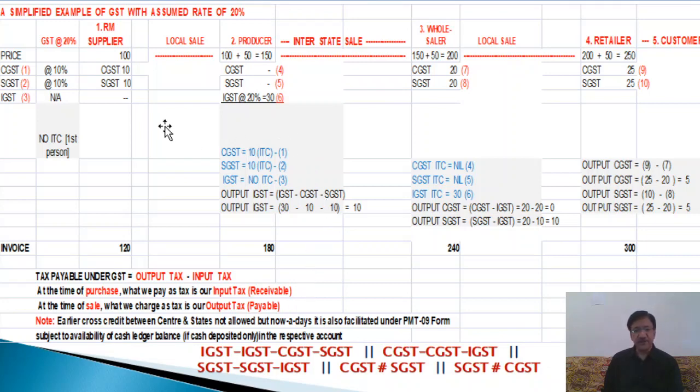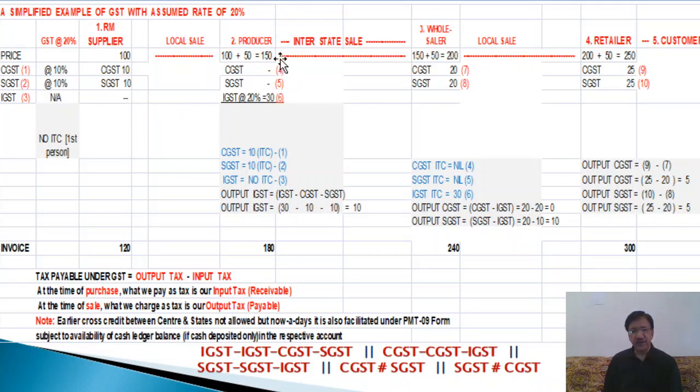Now you see here, we should start from the beginning. Here the raw material supplier is charging rupees 10 and 10, that is CGST 10 and SGST 10, from the producer. Now for the producer, this rupees 10 and 10 is the input tax. So for the producer it is a benefit, and this benefit is because it should be deducted, it should be set off. The producer, while paying his tax liability on his sale, will take the benefit of this tax, it will be deducted.